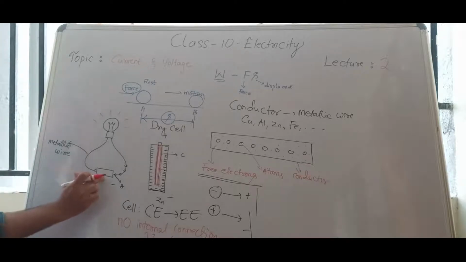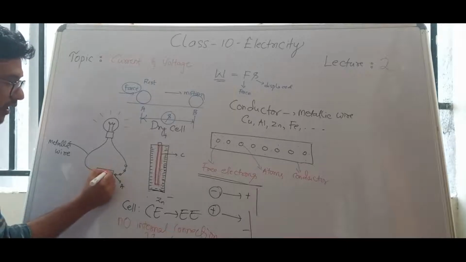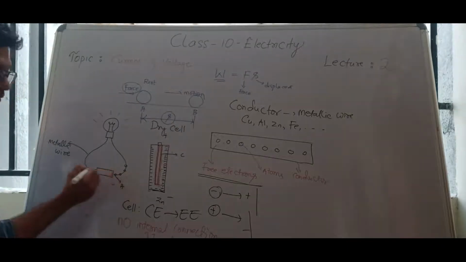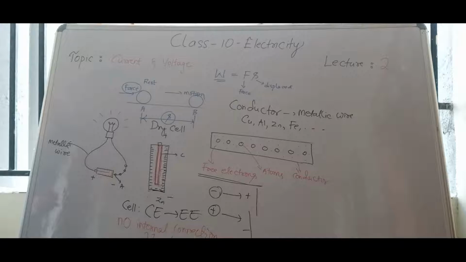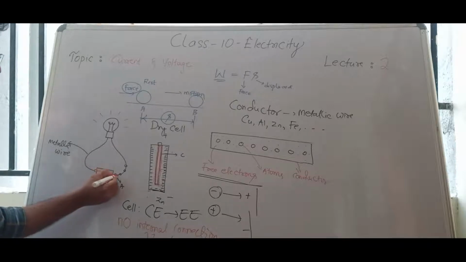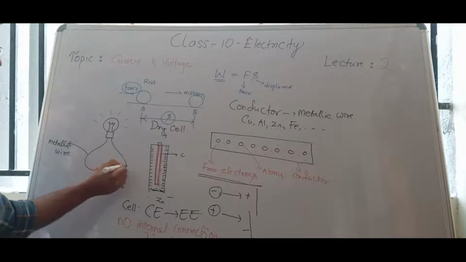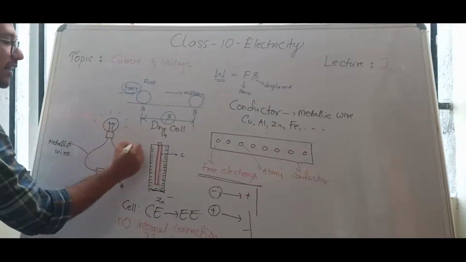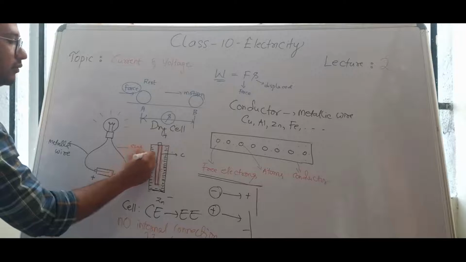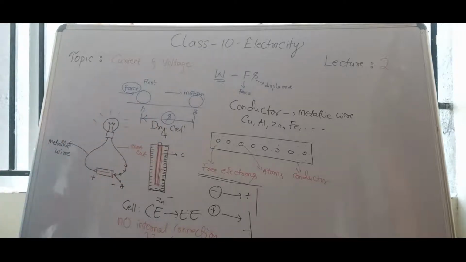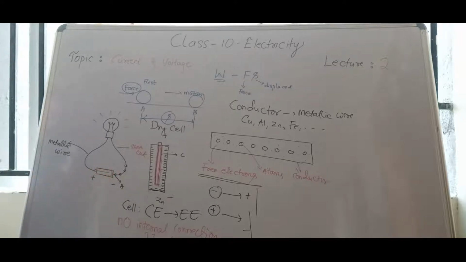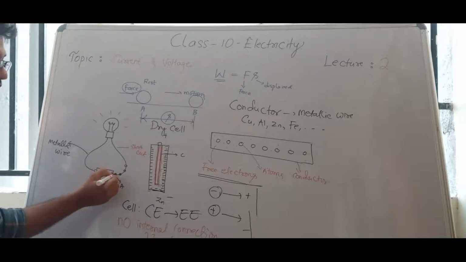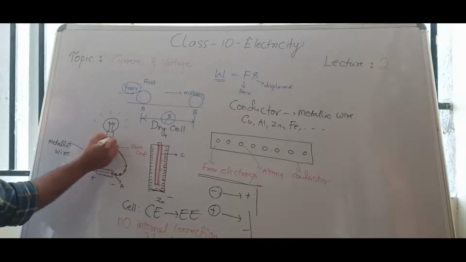You see now, this is a cell, right? Here we have many negative charges, many free electrons, but there is no connection between positive and negative internally. Then what will happen? We have arranged one wire here, and this wire will act as a shortcut. The wire acts as a shortcut, and all these electrons will come out. This is the electron from the cell, it will come out, and that electron will flow in the conductor and reach the bulb.